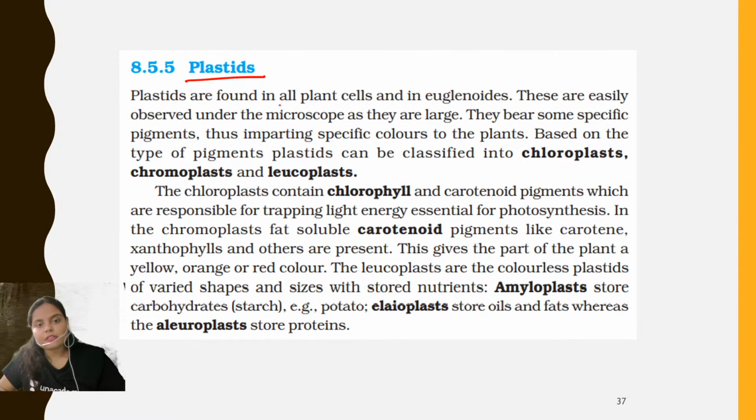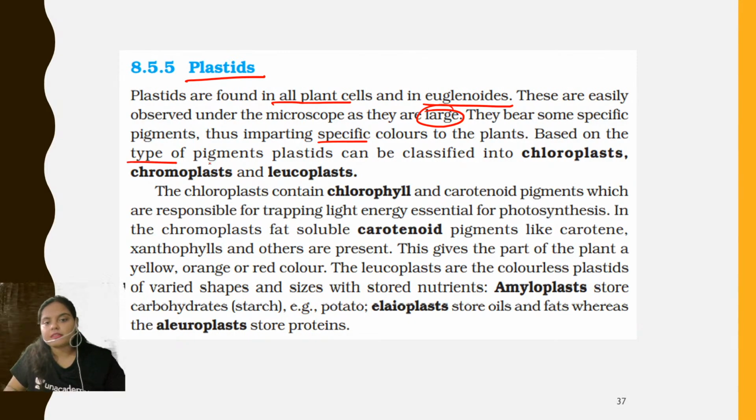Then, talking about the plastids. Plastids are found in all plants and in euglenoids. See here, dinoflagellates and diatoms are not separately mentioned, but you know that they are also found in dinoflagellates and diatoms. These are easily observed under the microscope as they are large. I told you, right? They bear some specific pigments, thus imparting specific color to the plants. And based on the type of pigments, the plastid can be classified into chloroplast, chromoplast, or leucoplast.